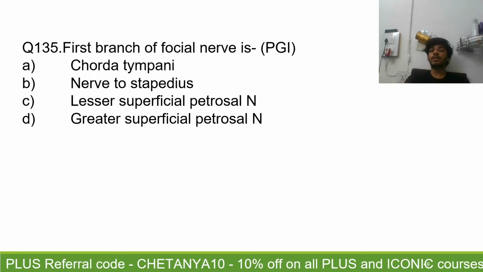First, tell me the lesser petrosal nerve. Where does it come from? First branch has been asked, not the first motor nerve. First branch. So the lesser petrosal nerve, where does it come from? Then let's talk about the greater petrosal nerve and the nerve to stapedius.